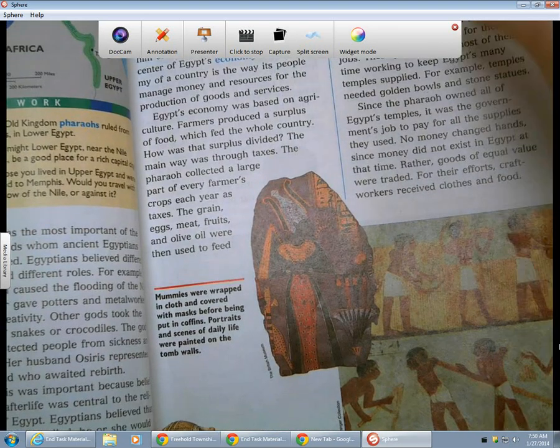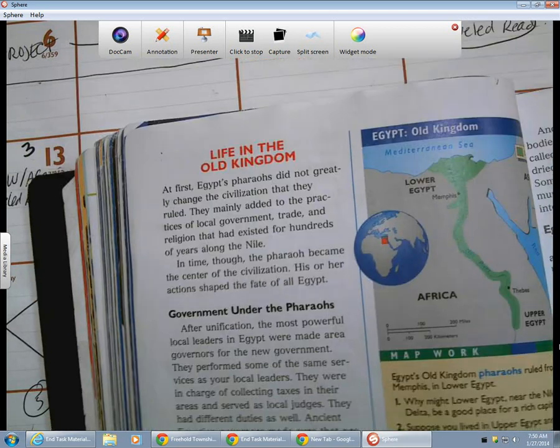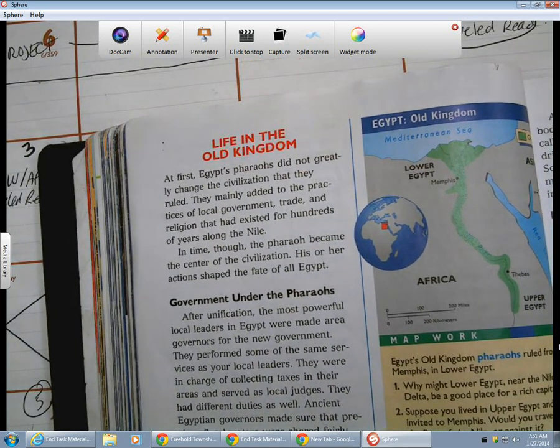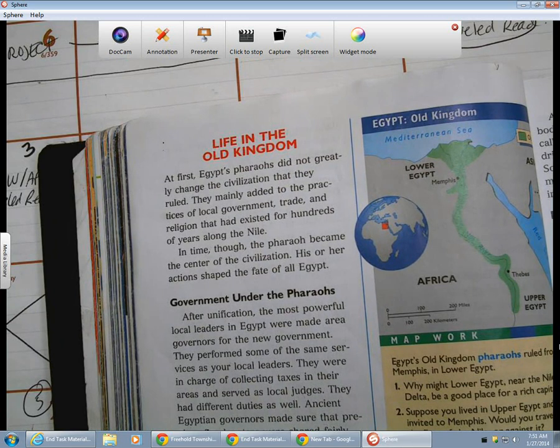Life in the Old Kingdom. At first, Egypt's pharaohs did not greatly change the civilization that they ruled. They mainly added to the practices of local government, trade, and religion that had existed for hundreds of years along the Nile. In time, though, the pharaoh became the center of civilization. His or her actions shaped the fate of all of Egypt.